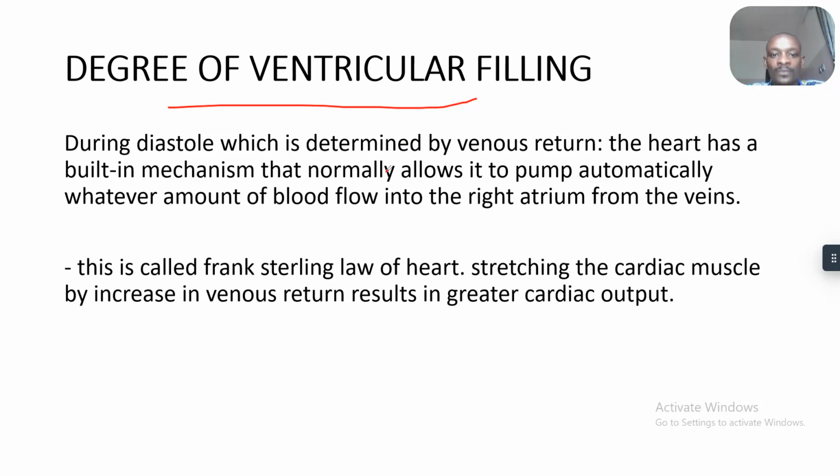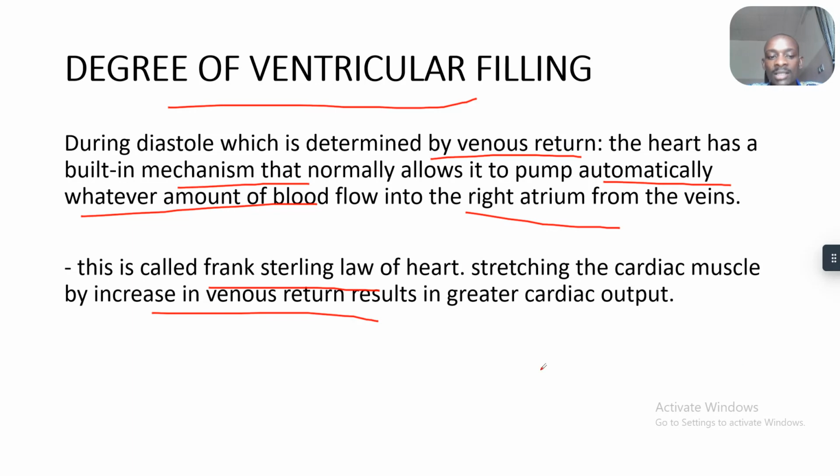Now, during diastole, which is determined by venous return, the heart has a built-in mechanism that normally allows it to automatically pump whatever amount of blood flows into the right atrium from the veins. Now, this is called Frank Starling's law of the heart: stretching the cardiac muscle by increasing venous return results in greater cardiac output.